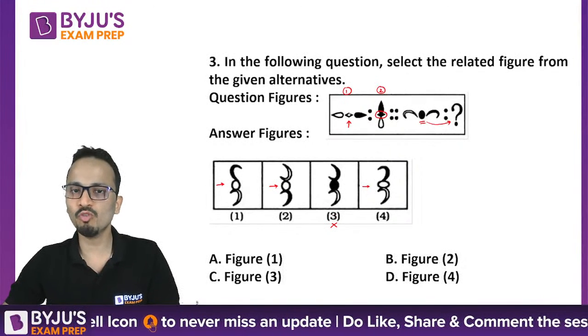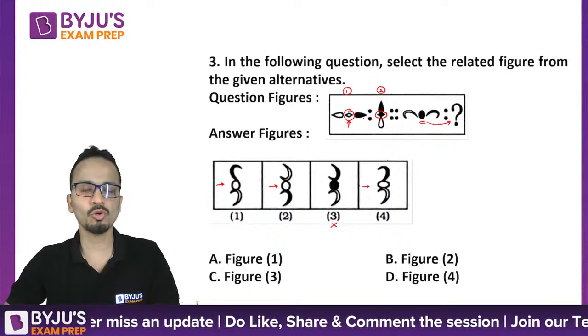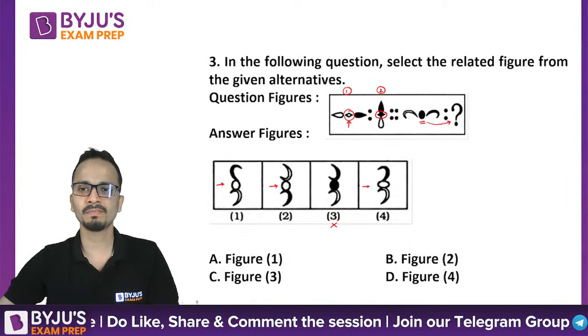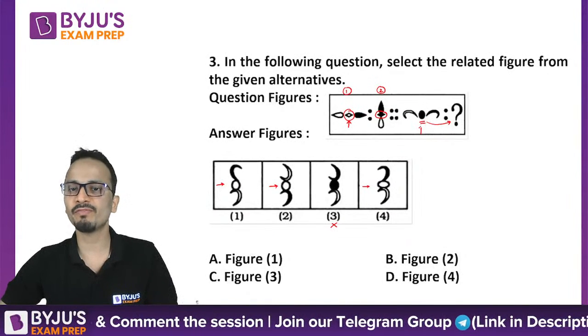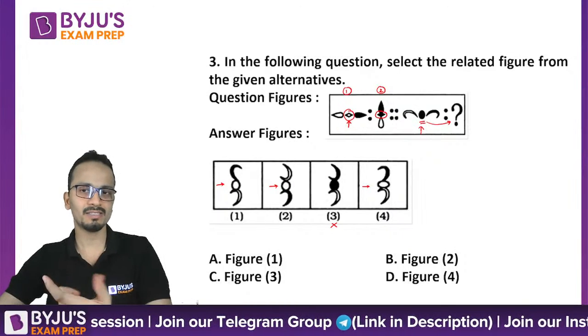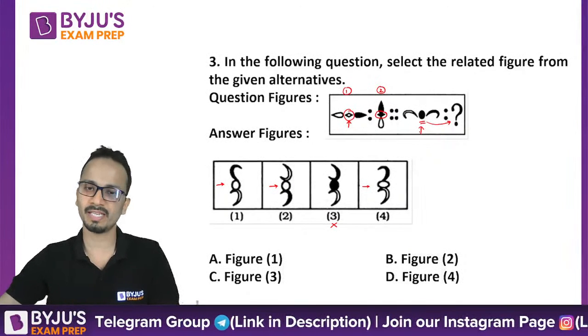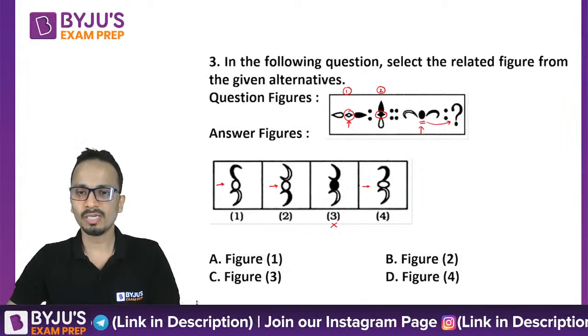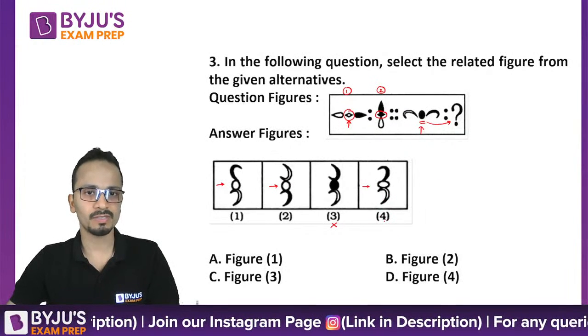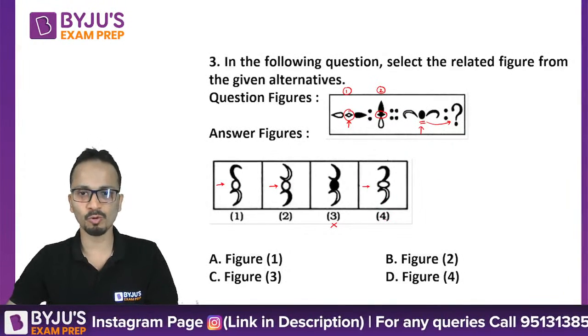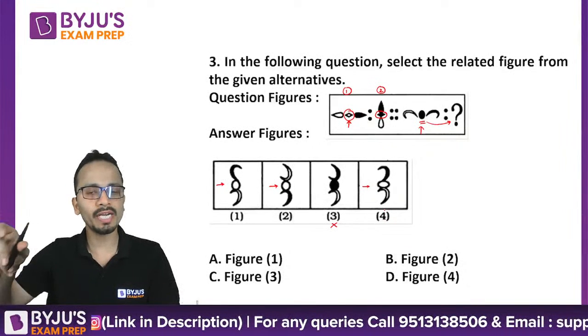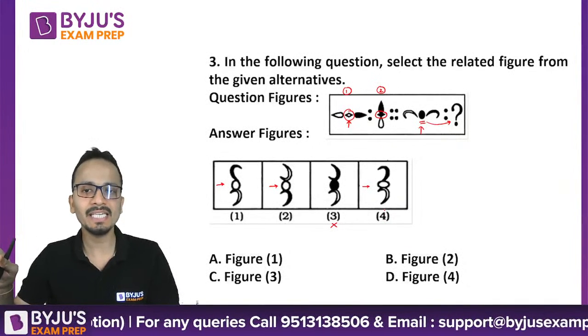Now also the movement of this symbol. So there is no movement of this symbol. So there should not be any movement for this egg-like figure, or oval बोल सकते हैं. Okay. So in figure number 4, in the answer figures, the oval has rotated by 90 degrees.